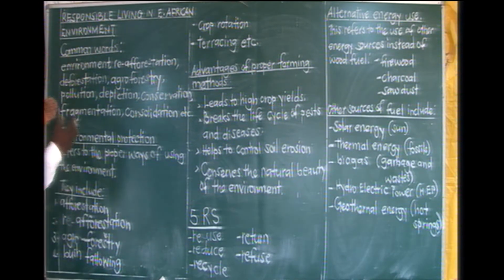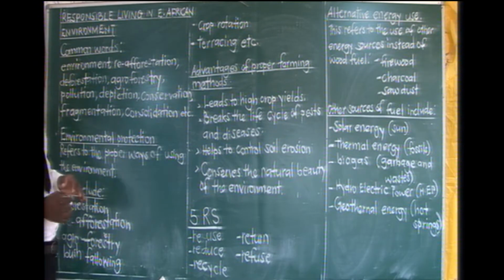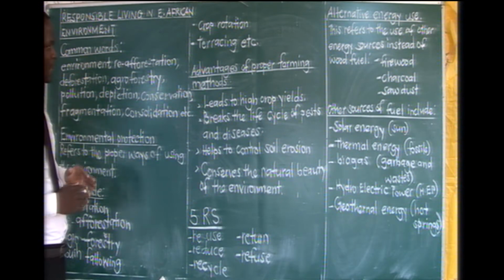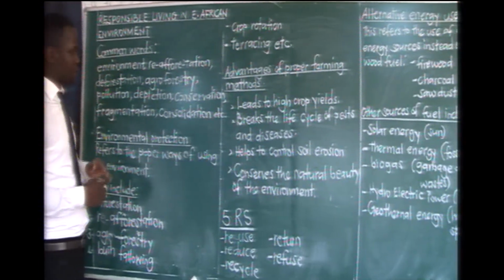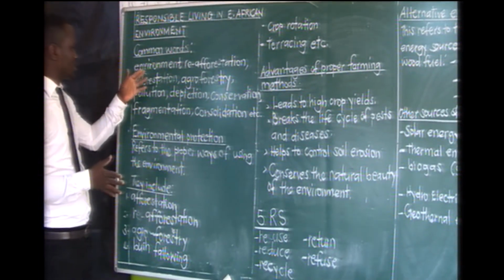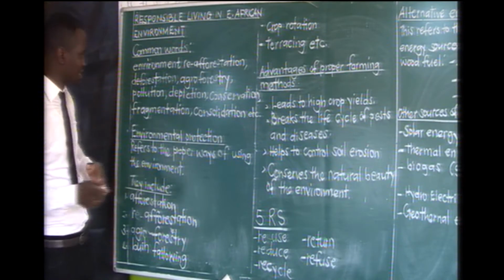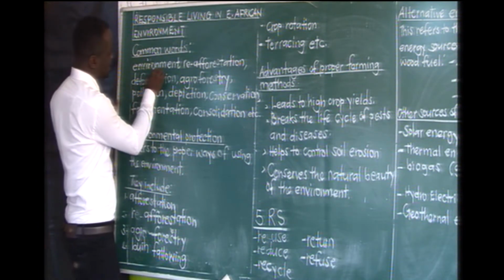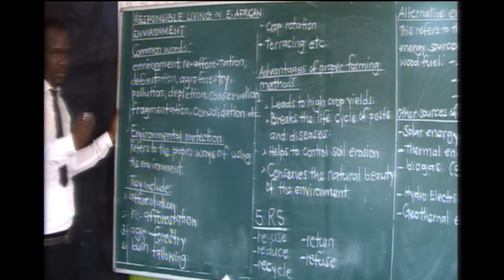But before we go into details of this lesson, these are some of the words that we need to get used to in this lesson. We must be able to understand them very well at the end of this lesson. One is the word environment itself. You need to take serious note of this word. Sometimes it disturbs us. There is a silent n when we are writing environment.